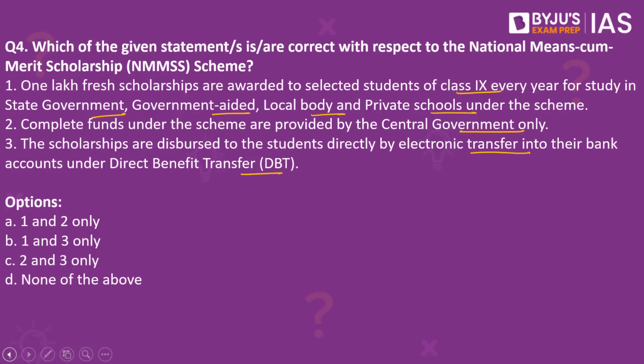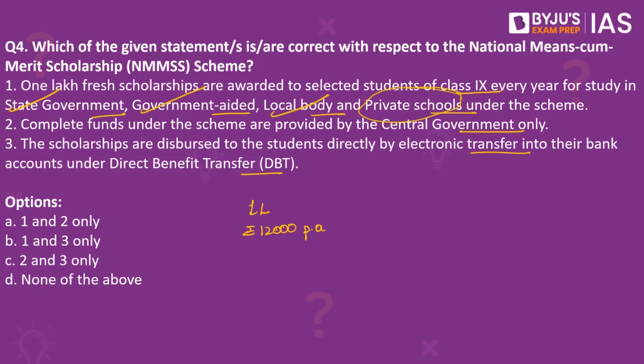Say this particular scheme, that is the National Means-cum-Merit Scholarship Scheme, was launched to avoid school dropouts after class 8, that is to provide financial assistance through scholarships. Under this particular scheme, 1 lakh fresh scholarships of rupees 12,000 per annum per student are awarded to selected students of class 9. Also, scholarships are provided for their continuation in classes 10 and 12 for study in state government, government-aided and local body schools only.